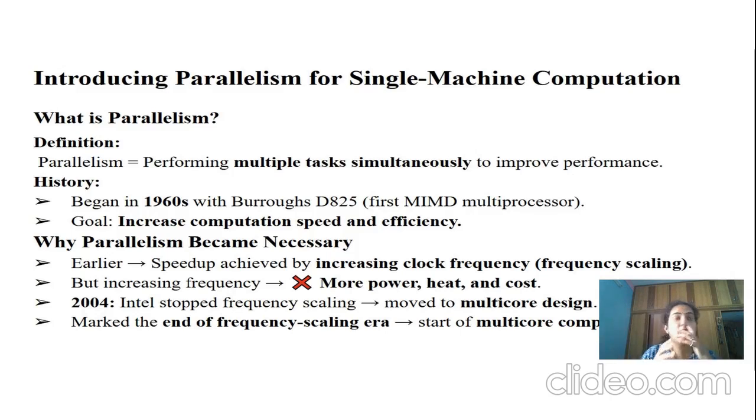Now we have octa-core processors in our smartphones and laptops. When an individual goes to purchase a laptop or a system, he or she will keep in mind buying the latest generation of processor. Am I right? Why so?